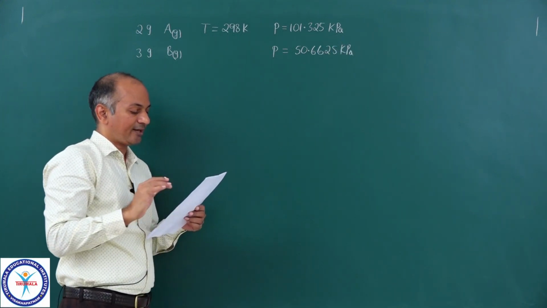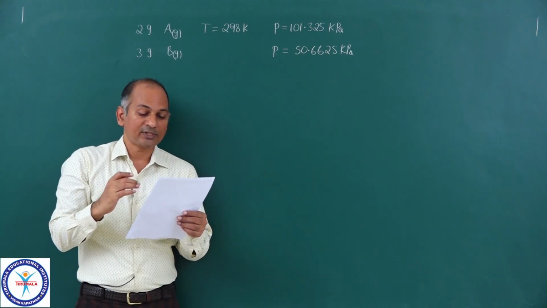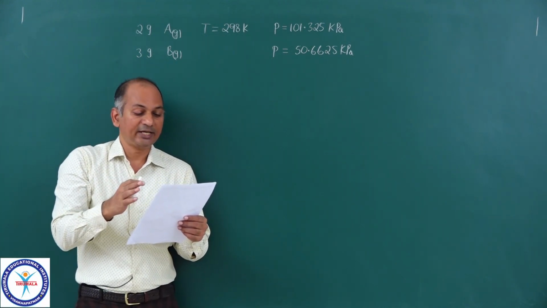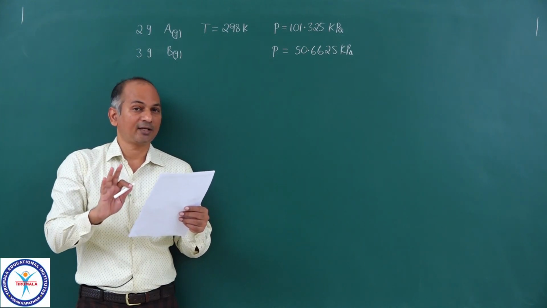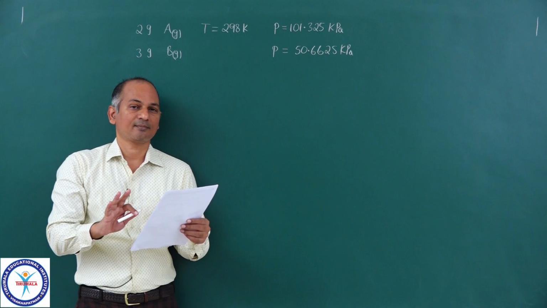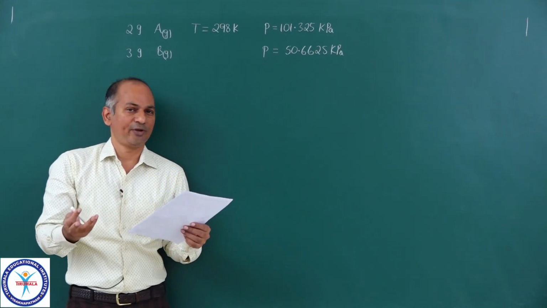And actually, in the question, when B was introduced, he did not mention anything about temperature. So we can take temperature to be constant. Unless otherwise mentioned, if nothing is mentioned about the temperature, we can take it as constant.